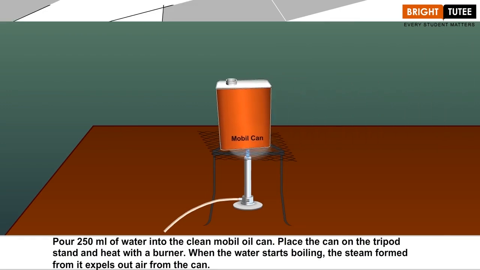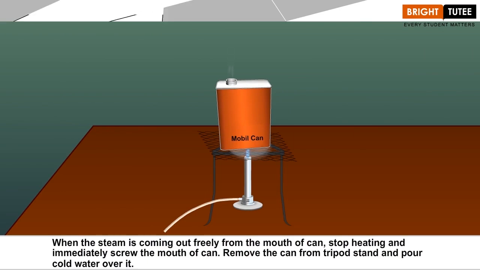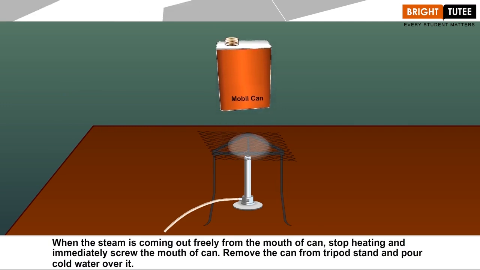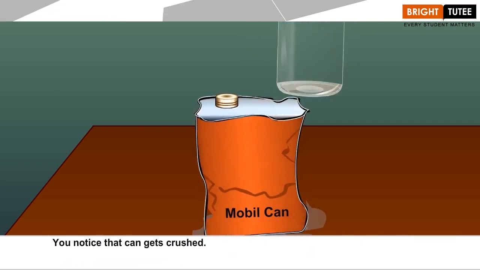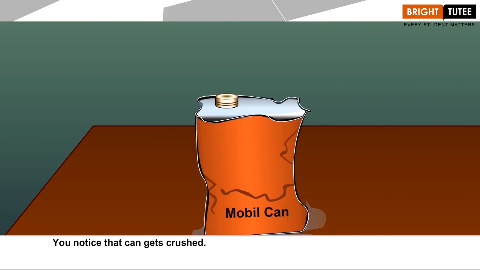When the water starts boiling, the steam formed from it expels the air from the can. When the steam is coming out freely from the mouth of the can, stop heating and immediately screw on the cap of the can. Remove the can from the tripod stand and pour cold water over it. You notice that the can gets crushed.